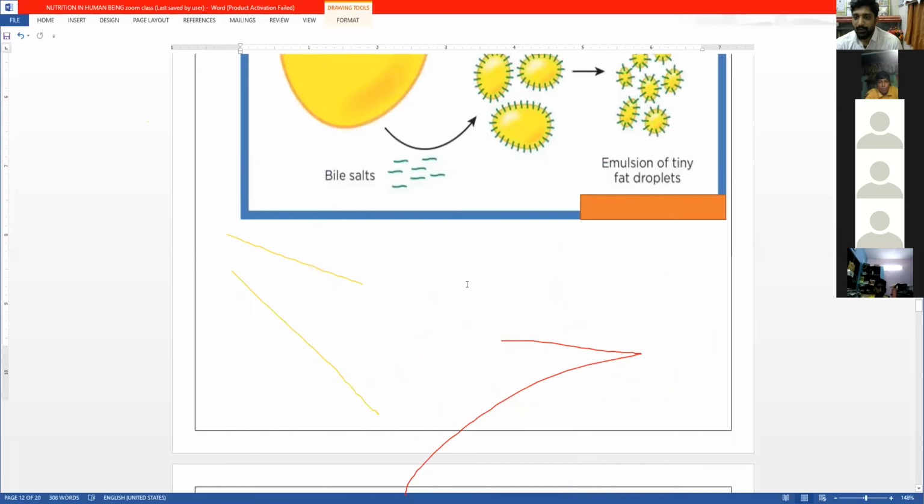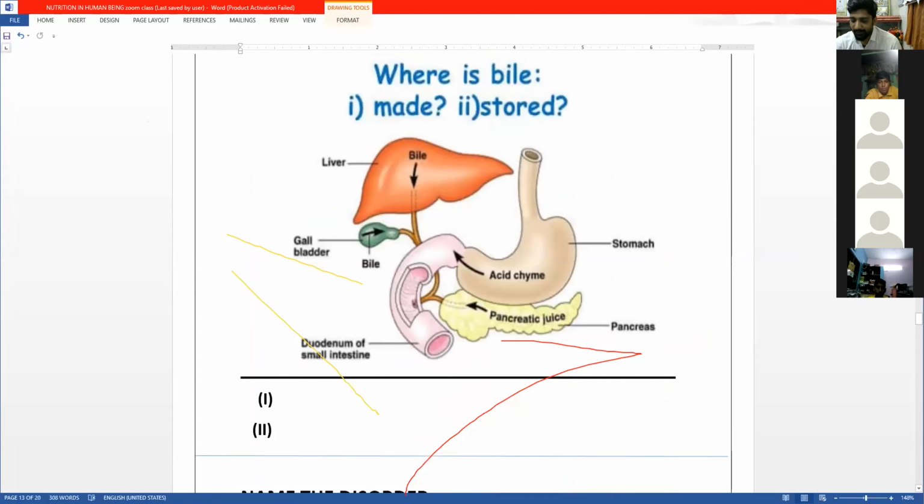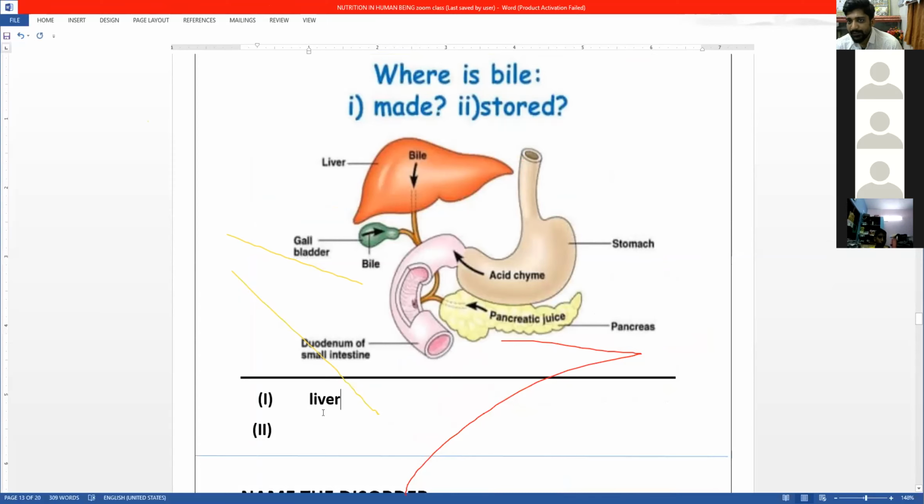Okay, now the next question is, where is bile made and stored? So first, bile is made in the liver. Second, where is it stored? Now see here, this is the structure which is called the gallbladder. Bile is stored in this gallbladder. So the second is where it is stored, in the gallbladder.